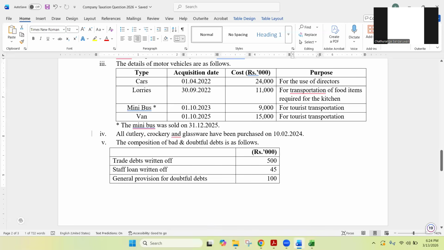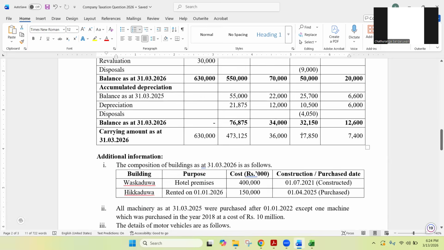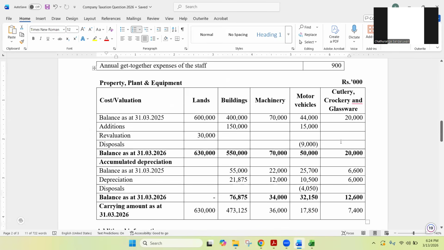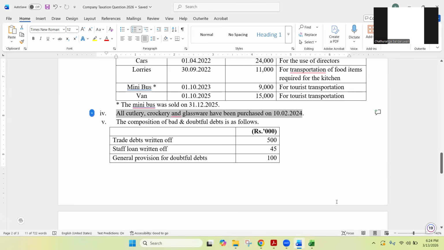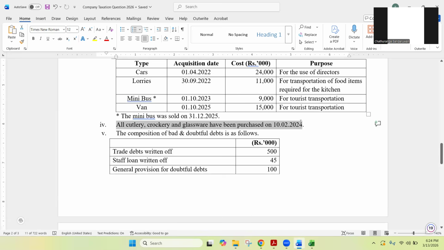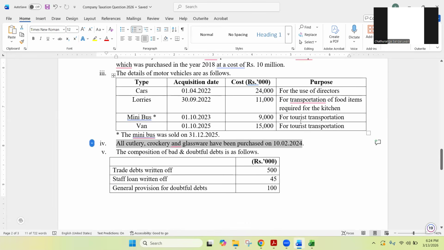And then note number 4. All cutlery, crockery, and glassware have been purchased on 10th February 2024. So there are no additions or disposals for the cutleries during the period. They have been purchased on 10th February 2024. So that is about all the PPE items.